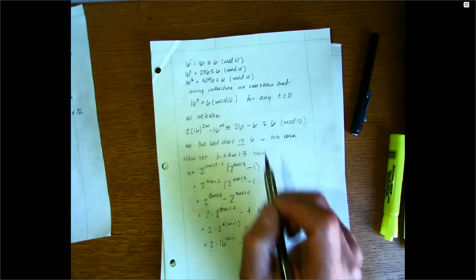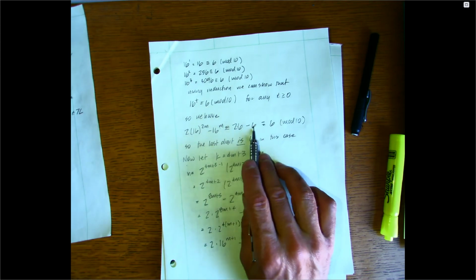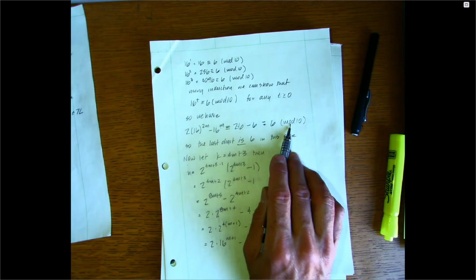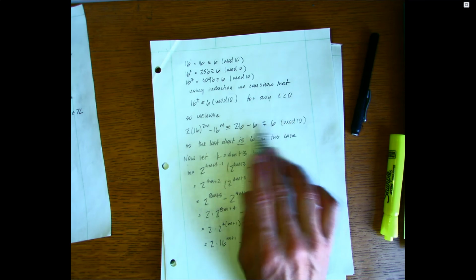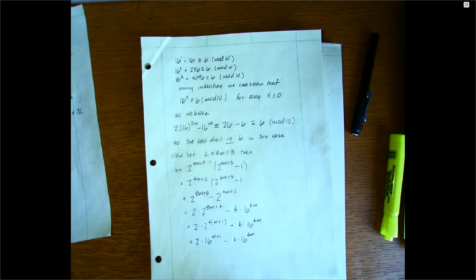So we have 2 times 6. And then 16 raised to any power is also going to be congruent to 6. So we have 2 times 6 minus 6, so it's congruent to 6 mod 10. What does that mean? That means when this number is divided by 10, it leaves remainder 6, right? So the last digit has got to be 6 in this case.